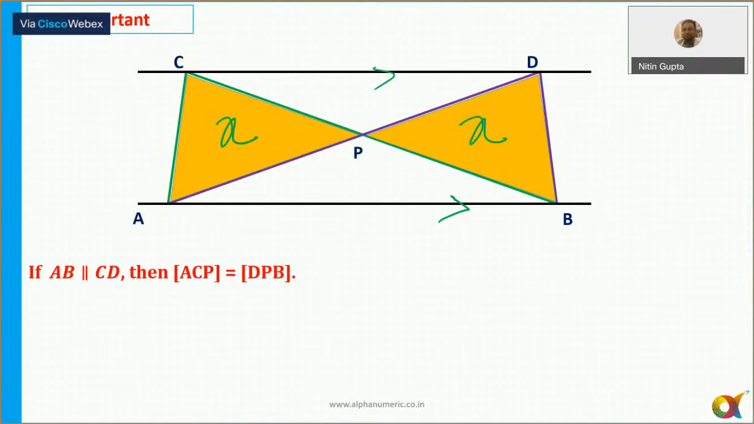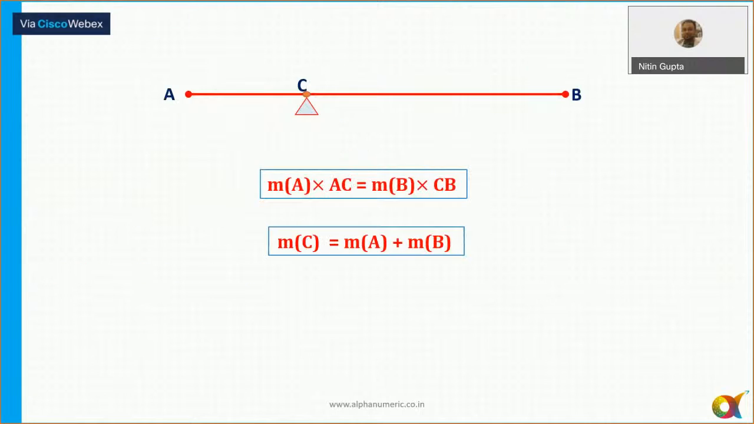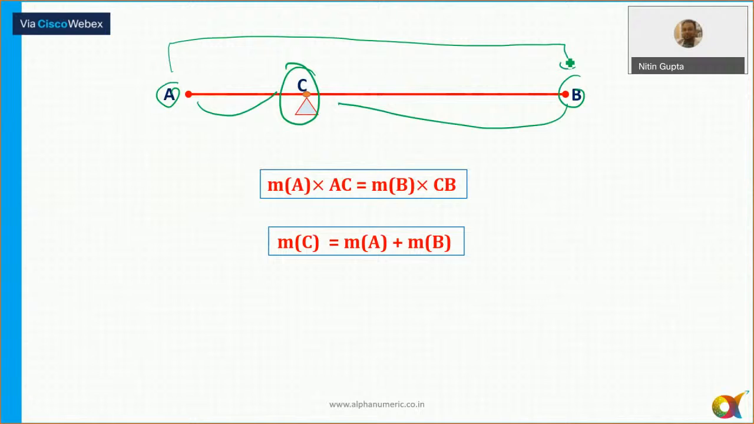Okay, let's move to the next slide then. Mass point geometry. We have already discussed a lot of questions. We know that the mass at point A into this distance is always equal to the mass at point B into this distance. And similarly at C, it is always equal to the mass at B, which is known as mass point geometry also.